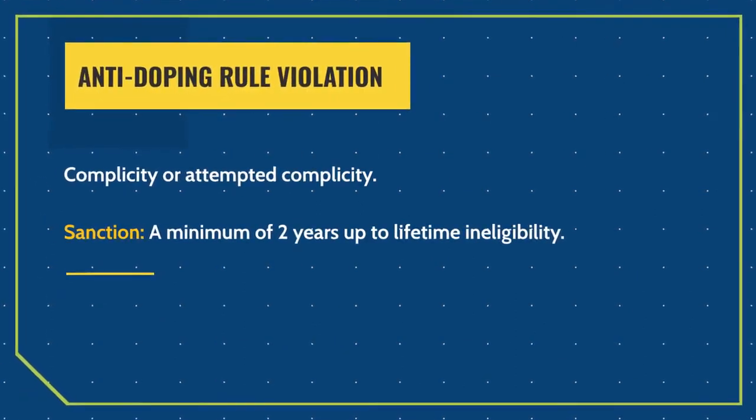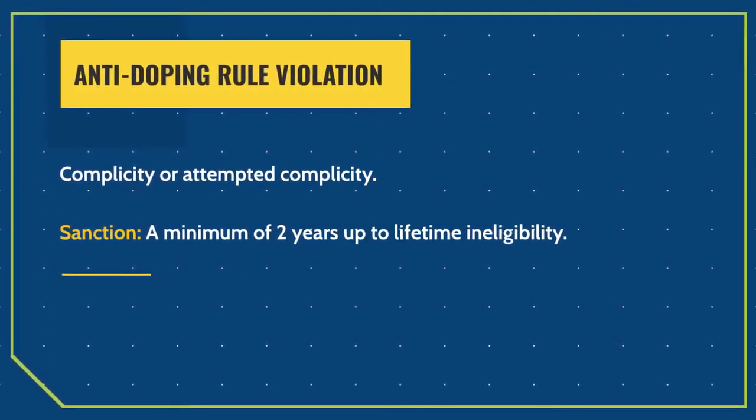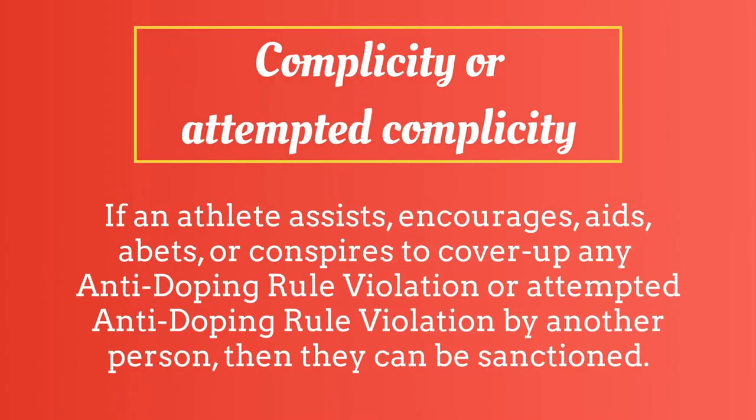Complicity or attempted complicity is also an anti-doping rule violation. If an athlete assists, encourages, aids, abets, or conspires to cover up any anti-doping rule violation or attempted anti-doping rule violation by another person, then they can be sanctioned.